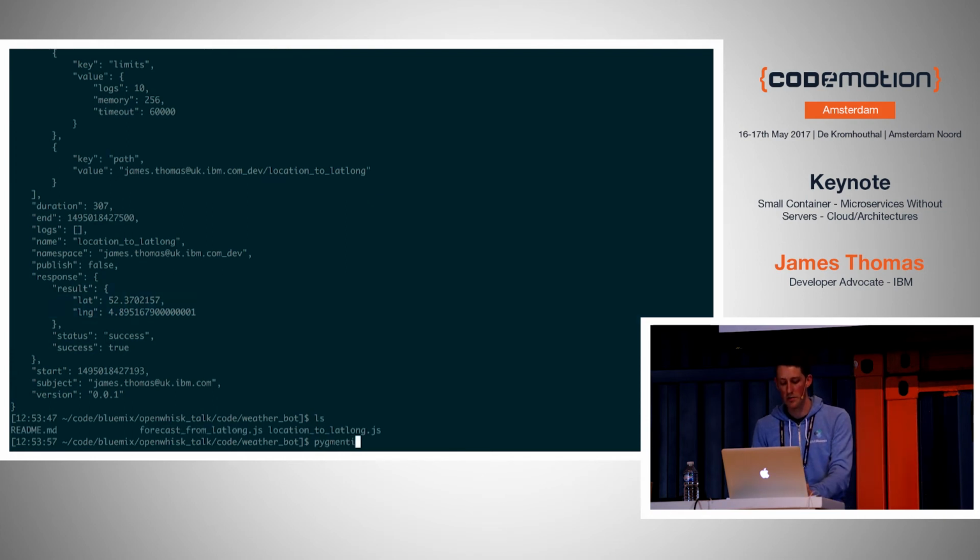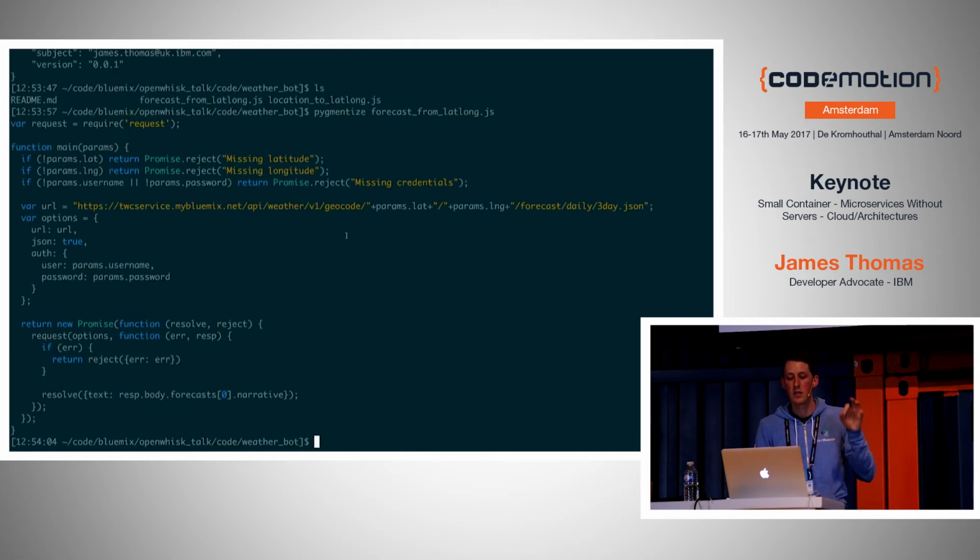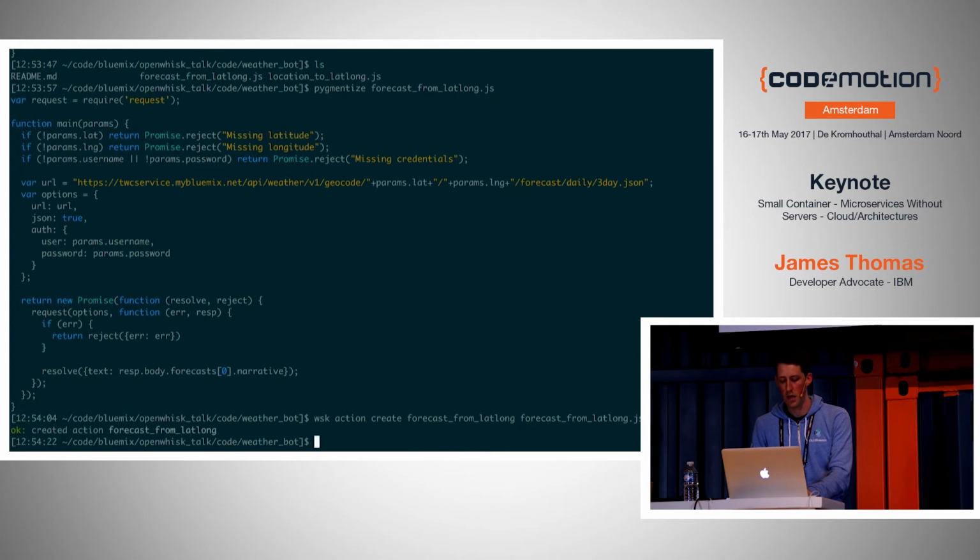Let's have a look at the second one. This is going to take a location, and it's going to give me the forecast back. Again, this uses a third-party weather API that I've signed up for the credentials for, username and password. And it does the same thing, right? Makes an HTTP request, looks for the result, parses some JSON out, and returns it to us. So I can say whisk action create, like that. And now I'm going to invoke it.